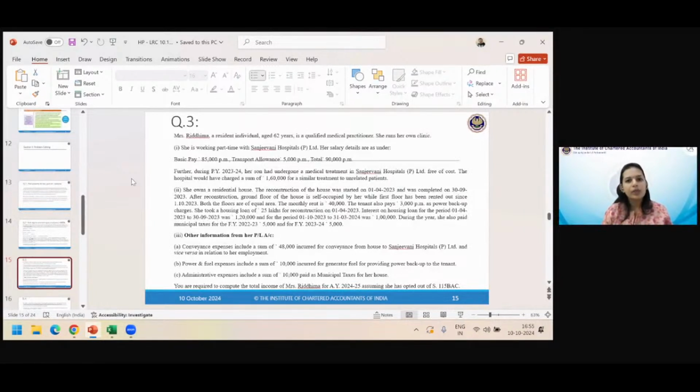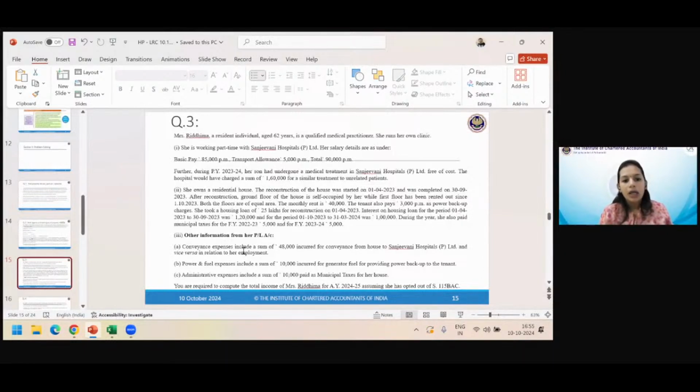There may be power and fuel expense, there may be administrative expense in her PL account, but because there is a concept of standard deduction under income from house property, we do not care about actual expenses made by the landlord. Are we all on the same page? So we don't care what expenses this person made.